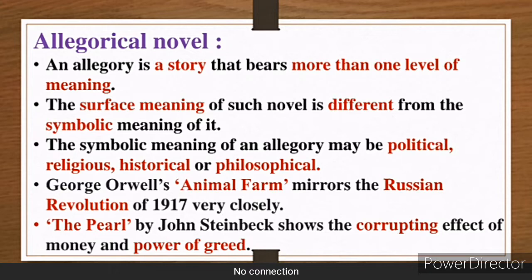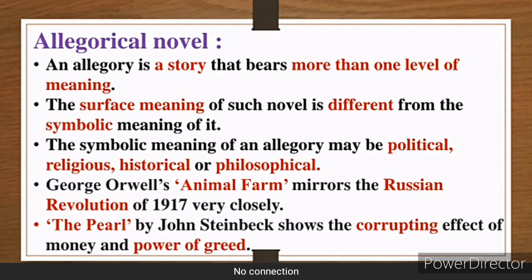Historical, it might be presenting the history or past of the people. Or philosophical, a person's life is presented. So when you go to the deeper meaning, you will understand that this novel wants to speak something else. And what may it say? It may be political, historical, religious or philosophical.